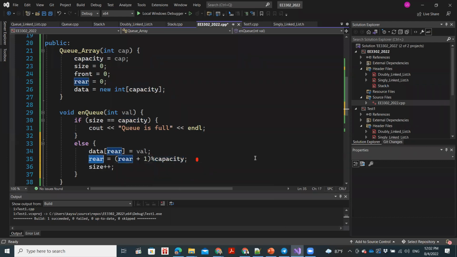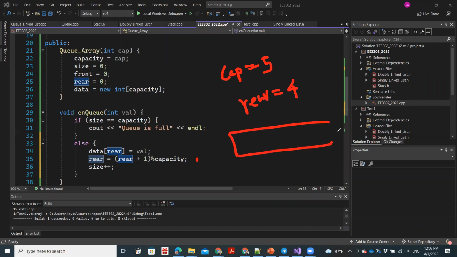In simple words, let's say our capacity is 5. Now when our rear goes to the last element, it will be 4, because capacity of 5 means 1, 2, 3, 4, 5, and the indexes are 0, 1, 2, 3, 4. So rear will be equal to 4.